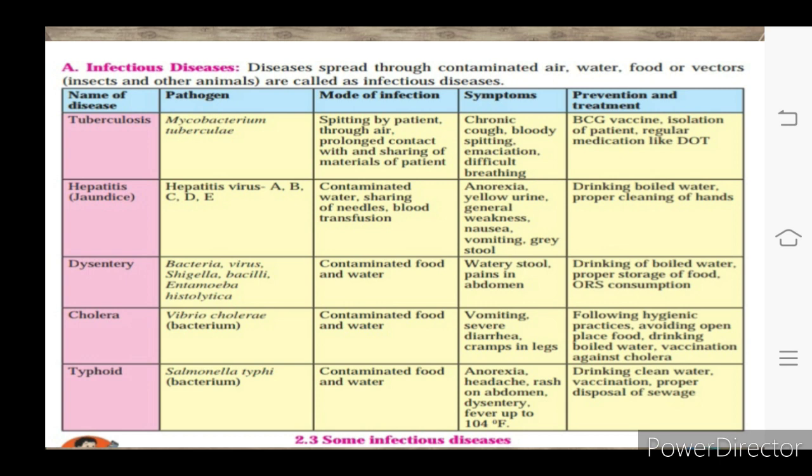So, students, remember the name of the disease and the name of the pathogen, as well as how they spread, that is mode of infection, and which symptoms are observed in a particular disease in the human body, and the last, that is prevention and treatment.